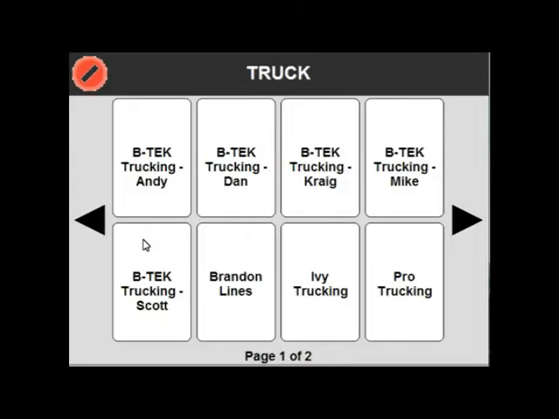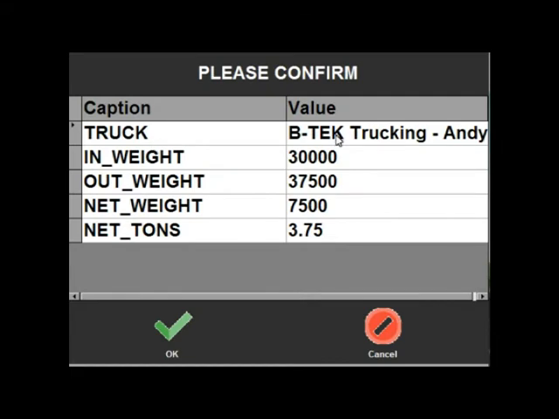For this one, let's weigh the truck, and we already have a tare weight entered for our B-TEK trucks. So you'll see a confirmation screen appears showing our truck ID, our inbound weight, our outbound weight, net weight in pounds, and net weight in tons. For this one, our stored tare weight was 30,000 pounds. So to print our outbound ticket, press OK.